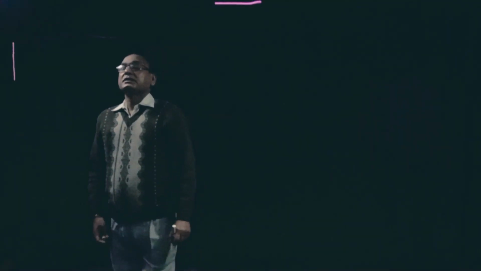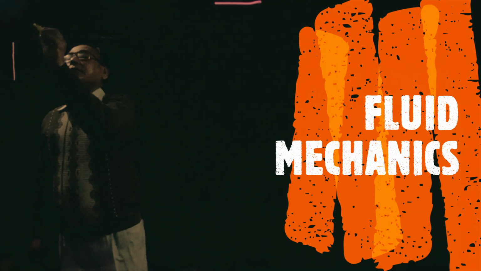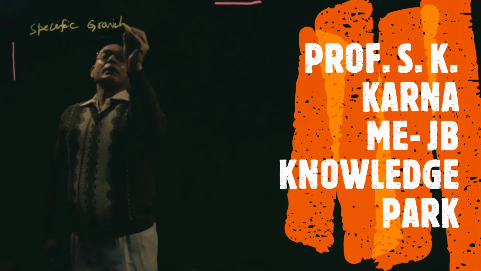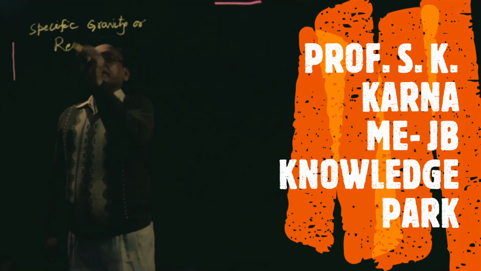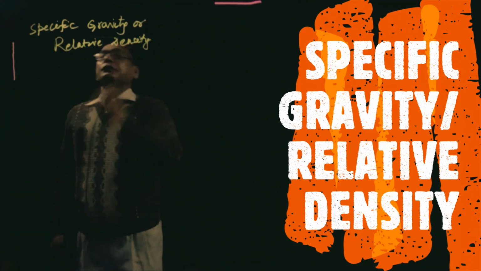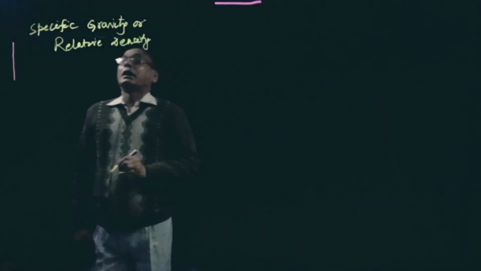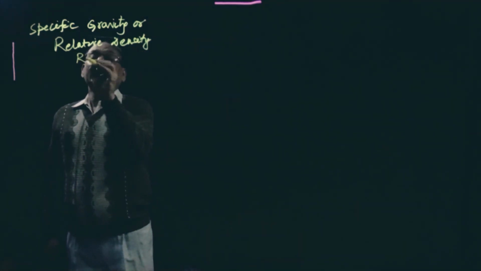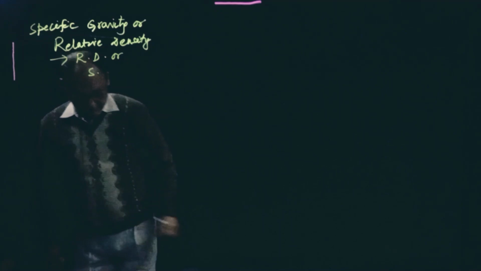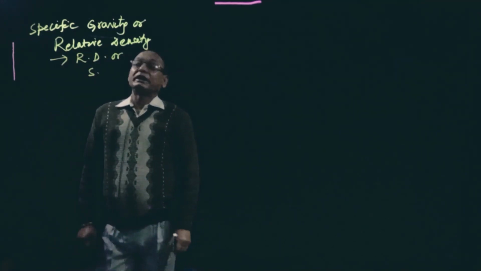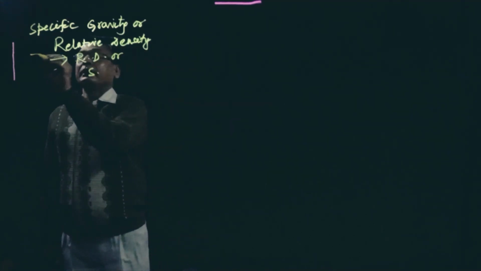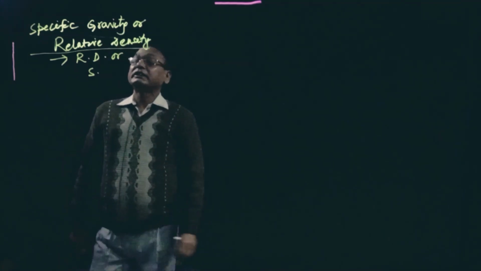Now I am going to discuss specific gravity, or relative density. This is also a very important property of the fluid, and it is denoted by RD or specific gravity. We have already discussed mass density and weight density, so the word specific gravity is related to those only. Let us define what specific gravity is.